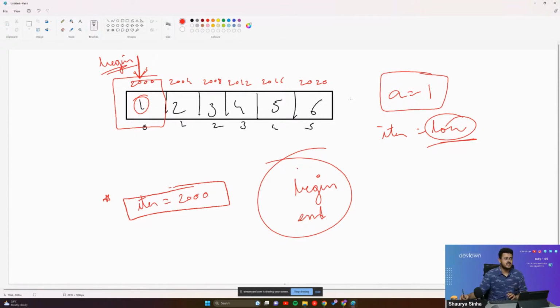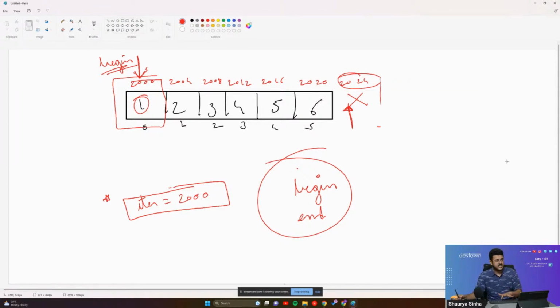The end pointer points to the end, not the last element, the end of our vector itself. So the vector is ending at 2024. There is no element at 2024. Please do remember this. This is where our vector is ending. There is no value at the 2024 address itself. There is nothing right over there. It is completely empty.